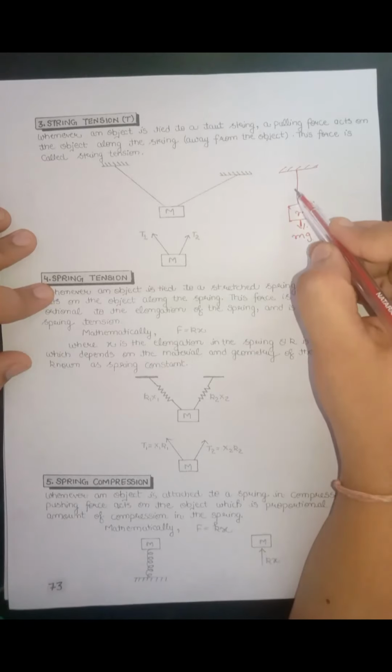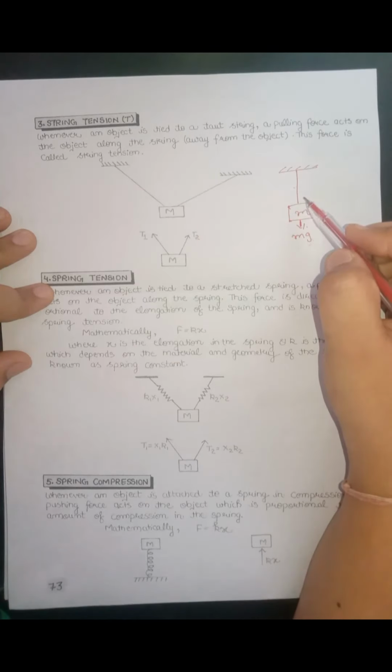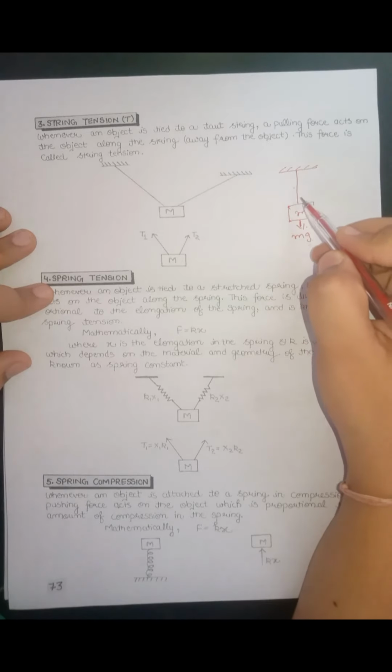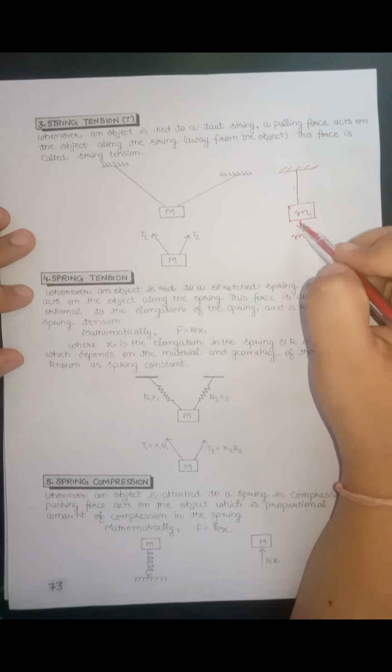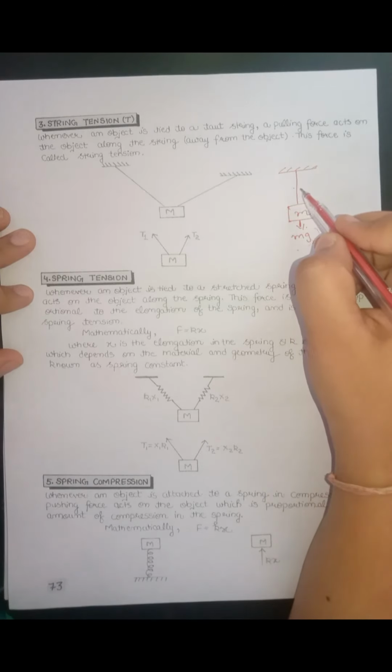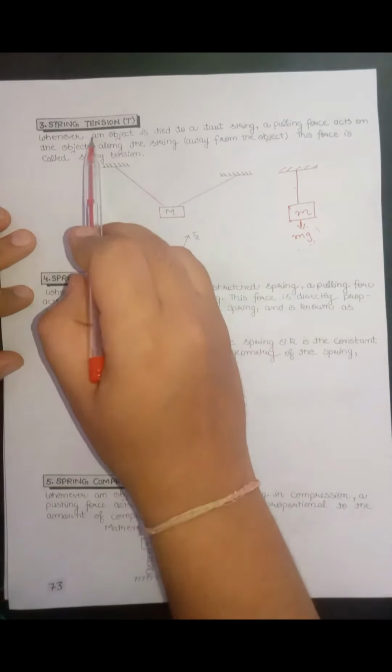On this object, in the downward direction, the gravitational force mg is applied. This string is not breaking. That means the particles of string are applying some force on each other to balance this mg force so that the contact between them is maintained and string does not break. So the force applied by the particles of string on each other is called tension force.